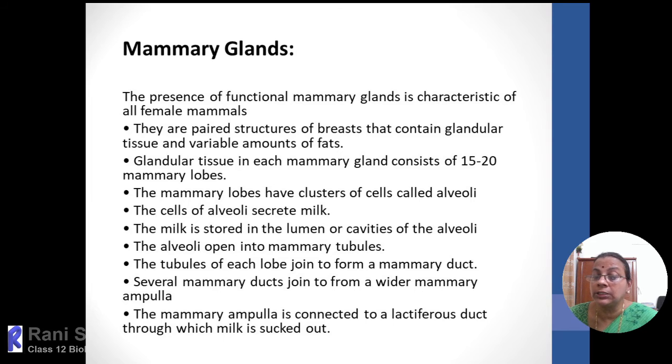The milk protein production is by the influence of the hormone prolactin, as we learned last year, and the ejection of milk is by the influence of oxytocin. So there are two different functions. Prolactin is for the production and secretion of milk proteins, and ejection of milk through the mammary gland takes place by the influence of oxytocin. That is why oxytocin is called the milk ejecting hormone as well as the birth hormone, because oxytocin helps in uterine contraction as well as ejection of milk through the mammary gland.